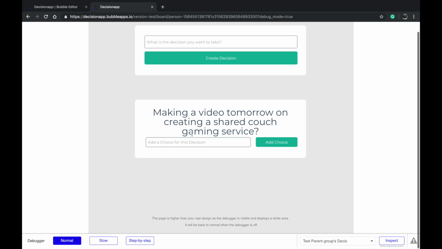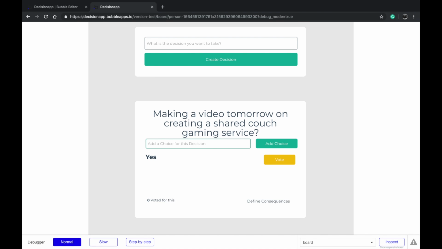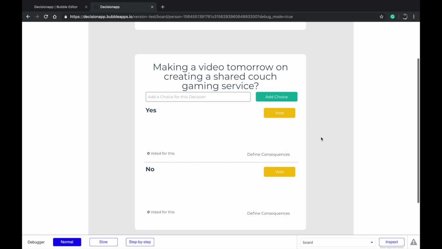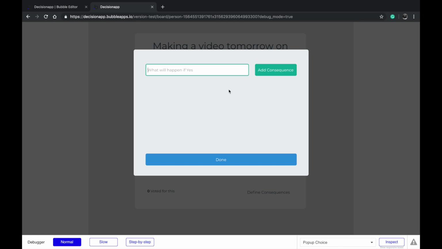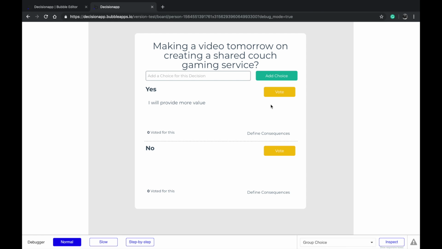So this one decision is yes, and there's another one which is no. These are the two choices, and you can vote for it, but you can also disable the user from being able to vote for their own choice. The defined consequences is like, if I say yes, I will provide more value. If I click on done, this is one of the consequences. If I do that, I can vote for it. So one person voted for this.